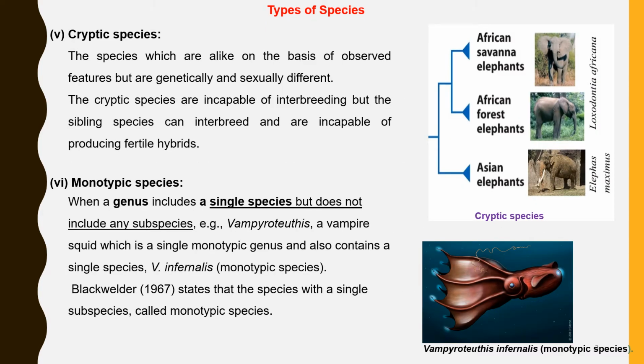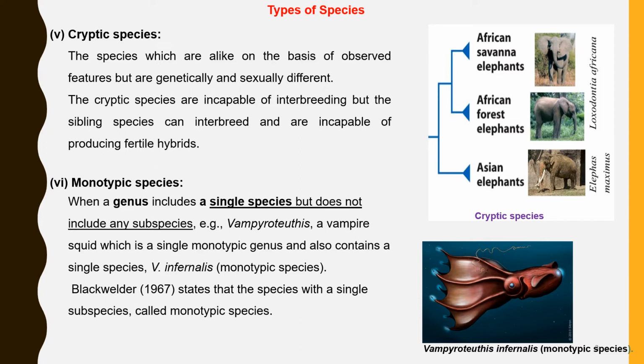These are species which look alike but are genetically and sexually different. The difference between a cryptic species and a sibling species is that cryptic species are incapable of interbreeding, while sibling species can interbreed but are incapable of producing fertile hybrids.